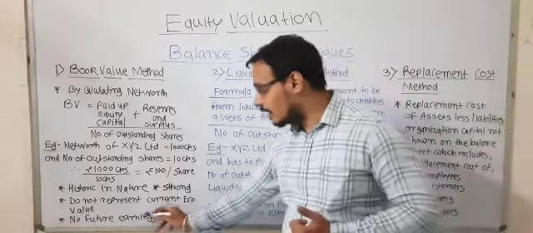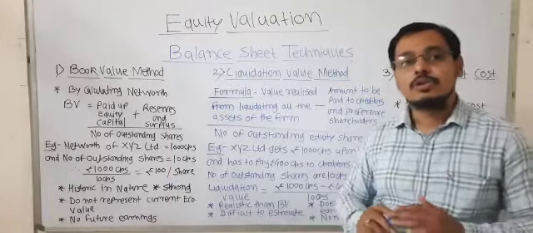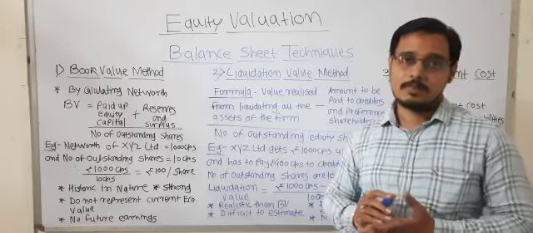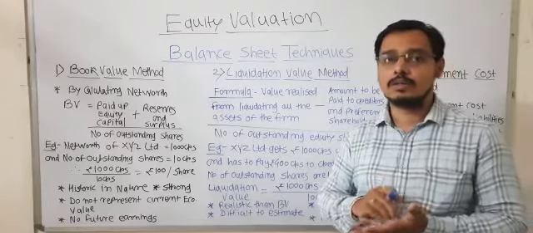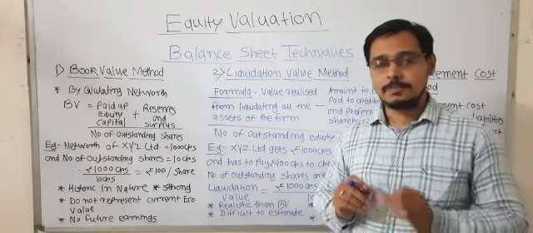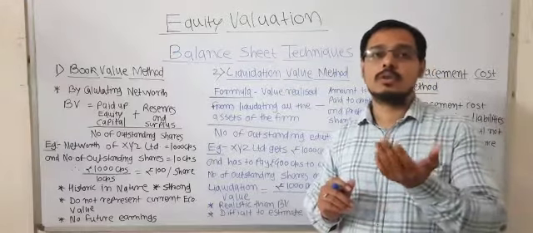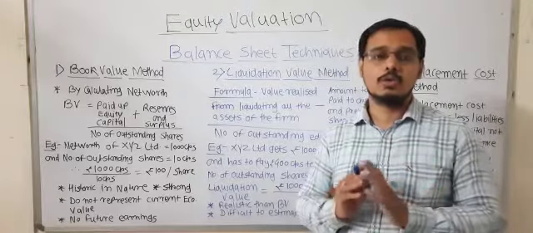Another thing is there are no future earnings, because book value depends completely on the net worth of the company, and what is going to happen in the future, no one knows.